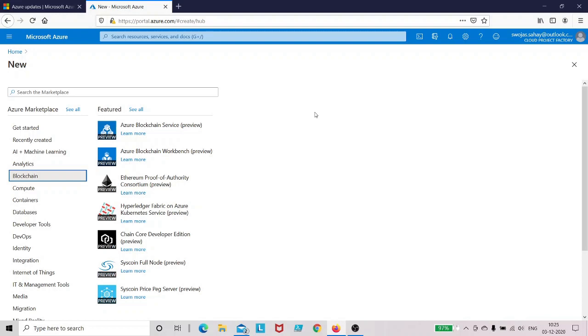As I said, there is no guarantee on the SLA, since Microsoft is just trying out these products with their users. So there is no SLA on the product itself. It's not advisable to use any of these products in a production environment, but they can be used in a development or testing environment.